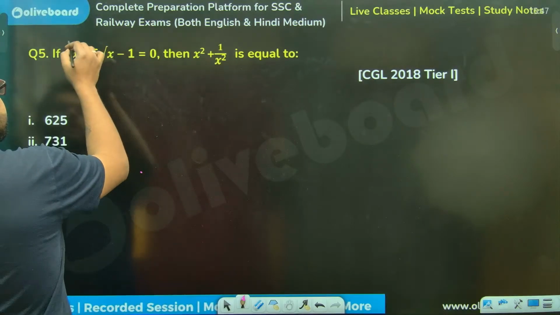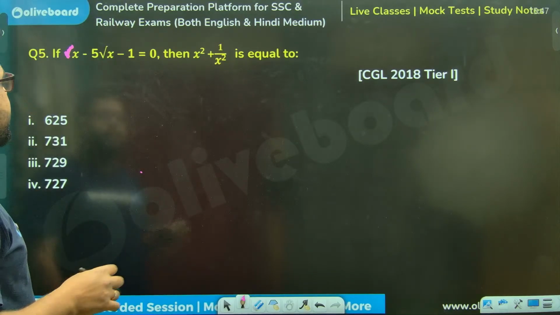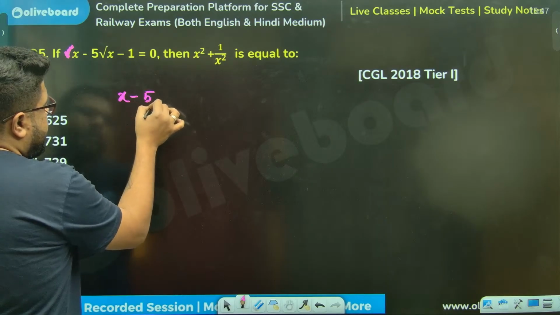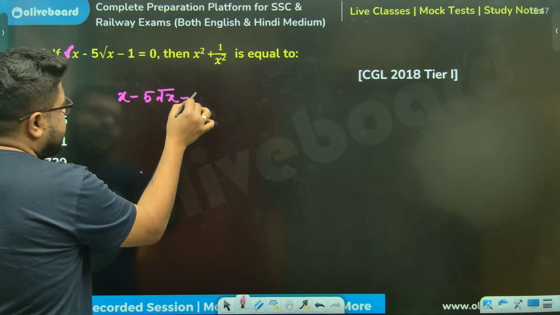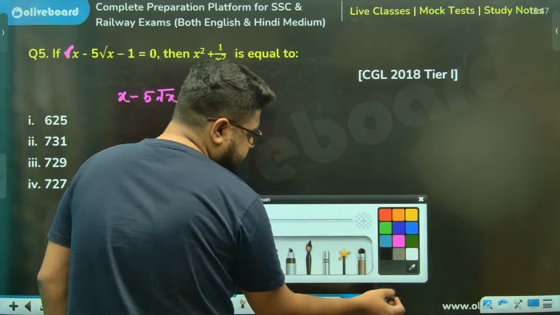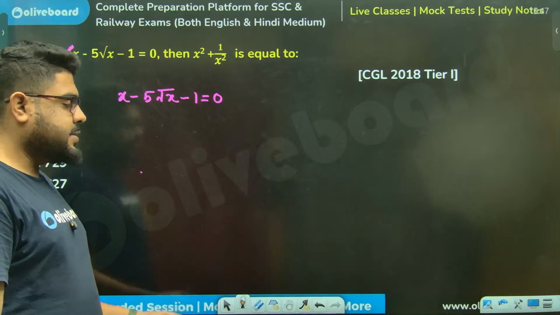There is a mistake here in this question. This will be x. This will be x minus 5 root x minus 1. I'm just writing it here. This is another way the same questions can come in your exam. How to deal with them?